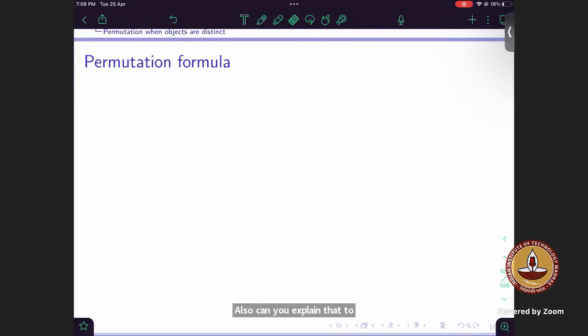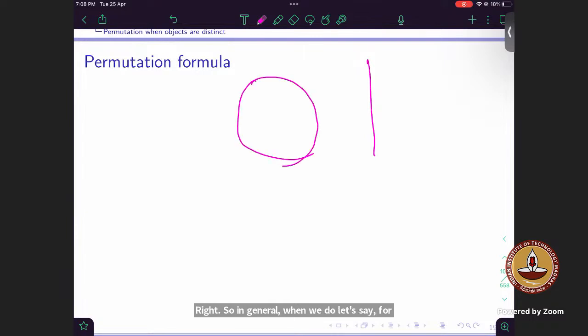The division by 2 applies because there will be some cases where all the objects are similar to each other. Let's say for example, when you wear a necklace, all the beads are similar to each other, right? So in general, when we do, let's say for example, this is a table.